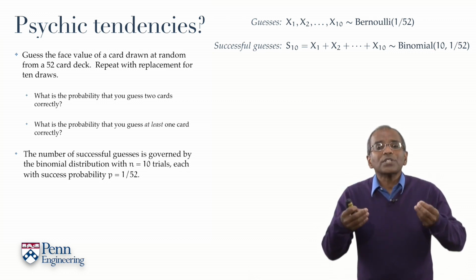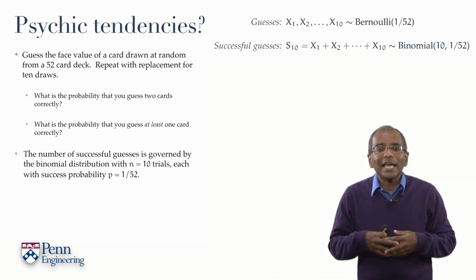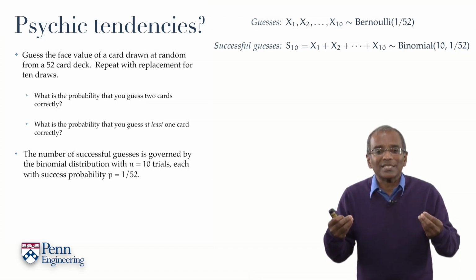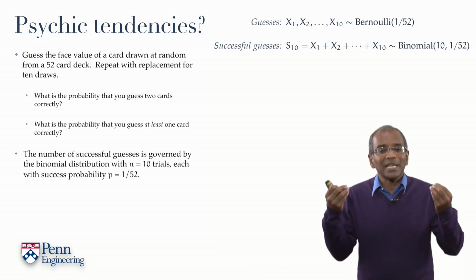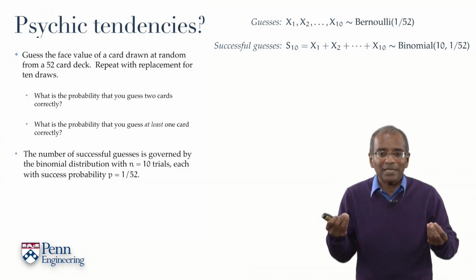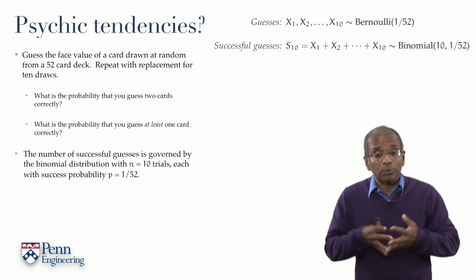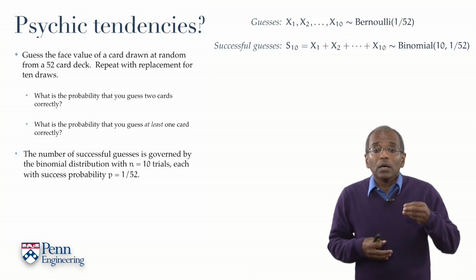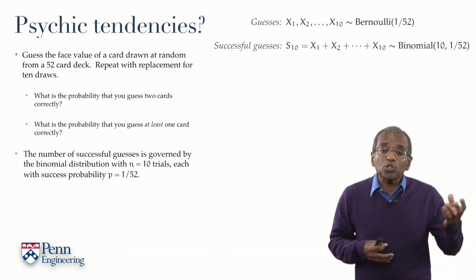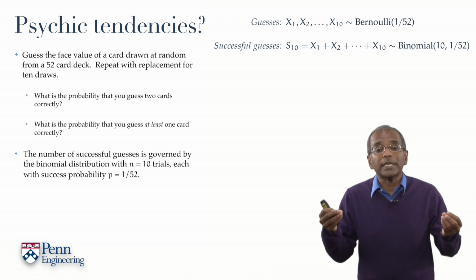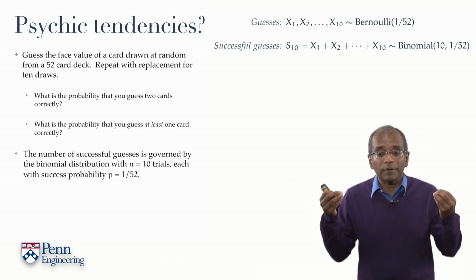The number of successful guesses is the accumulated number of successes, the sum S sub 10 of x1 through x10. And of course we know that this is governed by a binomial distribution corresponding to n equal to 10 trials and success probability p equal to 1 over 52.